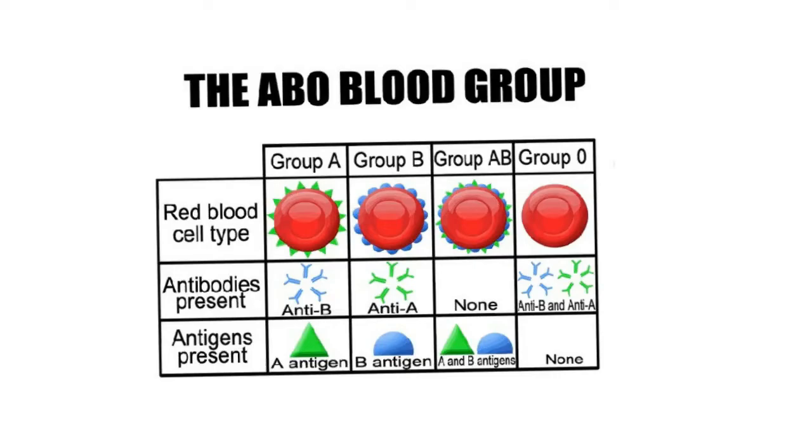A person with A type can receive blood from A and O types. And a person with B type can receive blood from B and O types only. The summary of matching and mismatching in the ABO system is given in the table below on page number 98. Please see it and you will be able to understand very clearly.